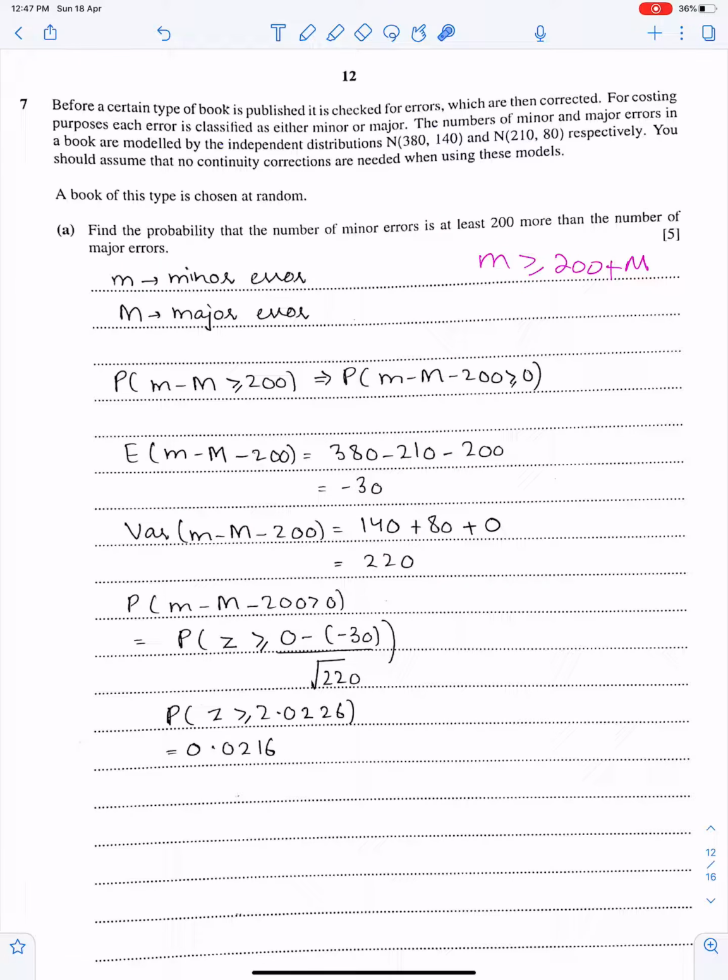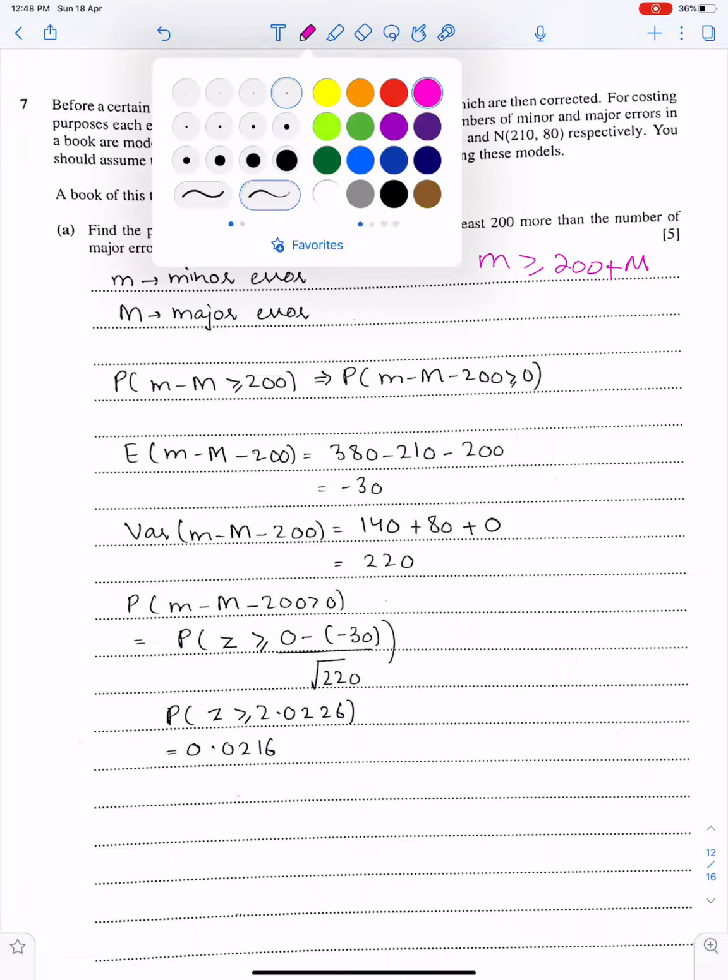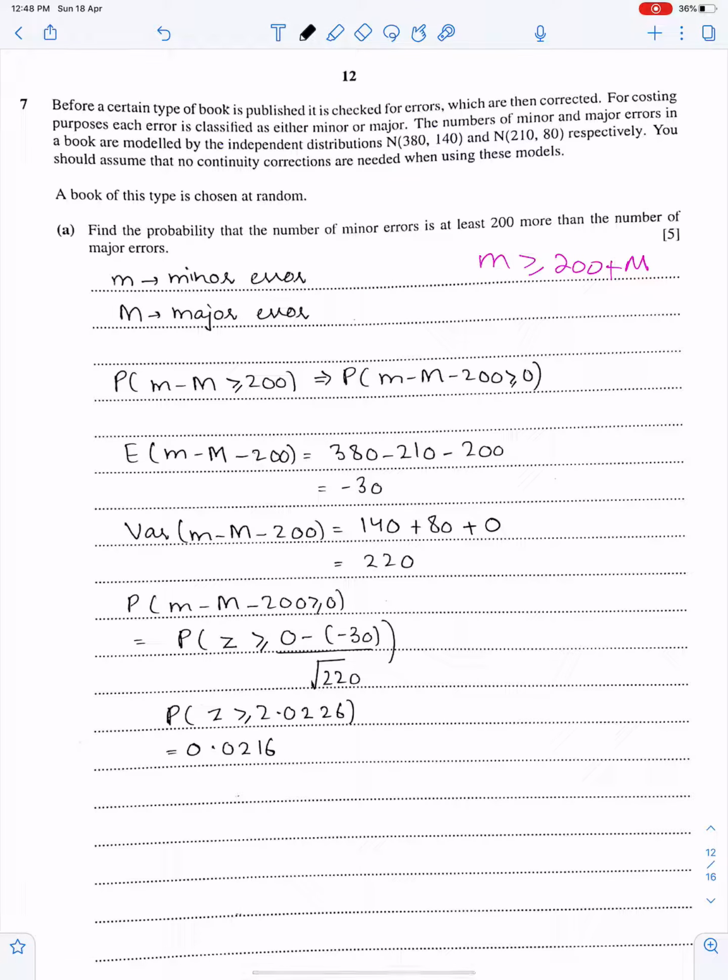Now work for this probability. m minus M minus 200 greater than 0, or greater or equal to 0. Since this is a continuous distribution, these signs mean the same thing.